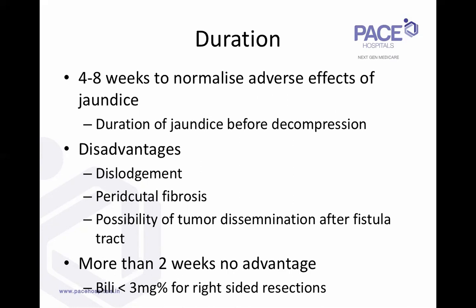your ERCP or the PTBD dislodgement. The stent in the bile duct induces fibrosis. There is a possibility of tumor dissemination along the fistula tract, along the catheter tract, the longer you wait. So more than 2 weeks, there is no advantage, but definitely for right-sided resections, I'd want a bilirubin less than 3 mg/dL.